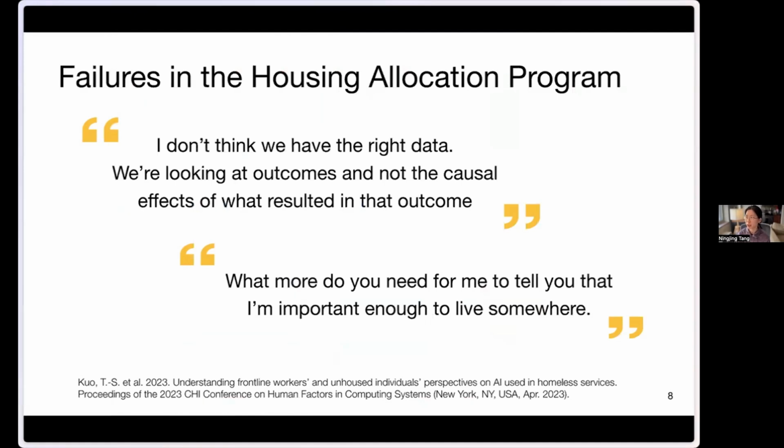So prior works have presented how the housing allocation program may fail. For example, some frontline workers point out that the proxies used in these predictive tools fail to capture an individual's vulnerability. Also, a lot of unhoused individuals felt harmed as they have to prove to the algorithm that they are eligible for housing support.